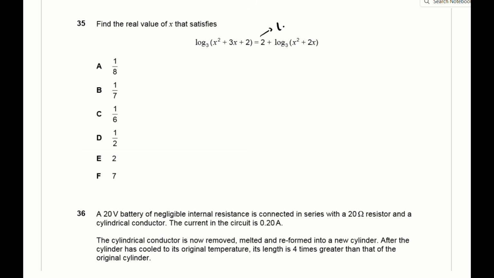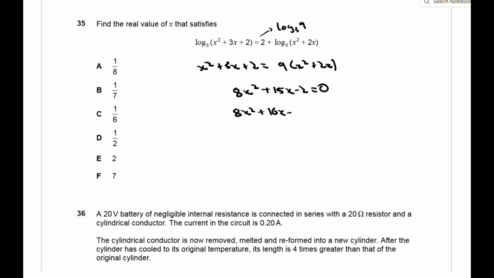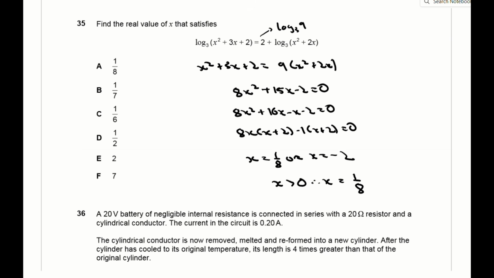For question 35, you want to start off by writing 2 as log base 3 of 9. And using log rules, you end up with x squared plus 3x plus 2 is equal to 9 times x squared plus 2x. You can then manipulate this further to get 8x squared plus 15x minus 2 equals 0. And you can solve the quadratic to obtain two values of x as an eighth and minus 2. The real value of x that satisfies the equation is an eighth, because if you plug in x equal to minus 2, you end up taking the log of 0, which is impossible, so the answer is A.